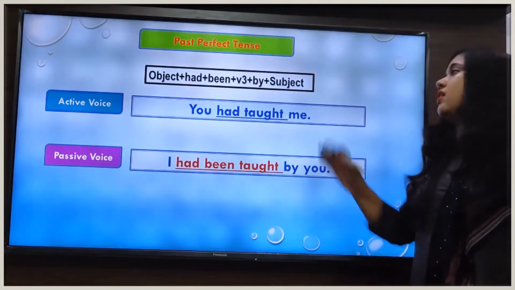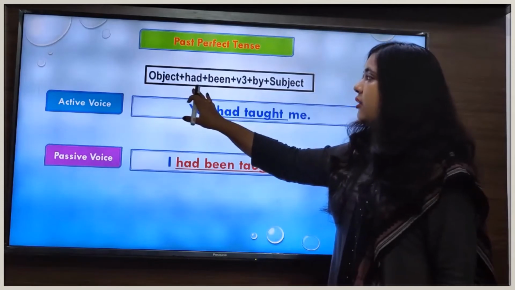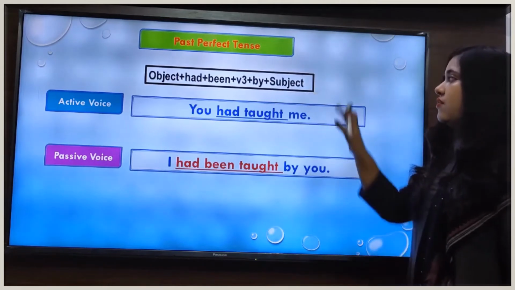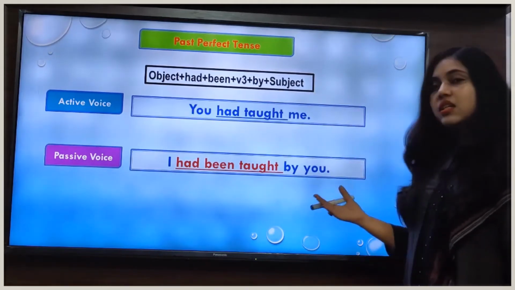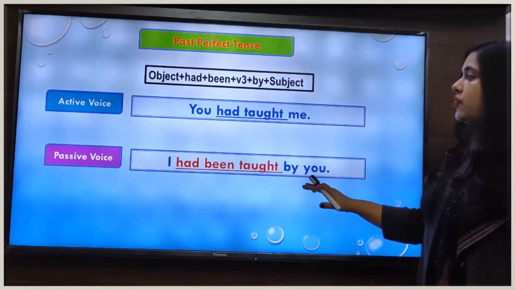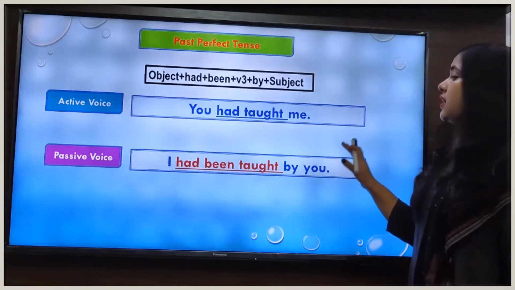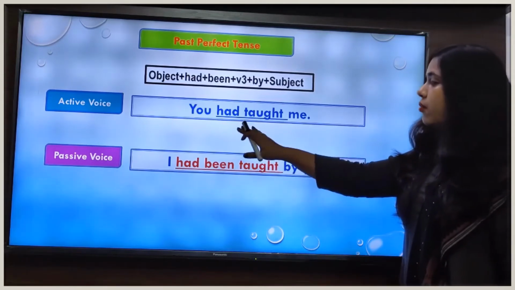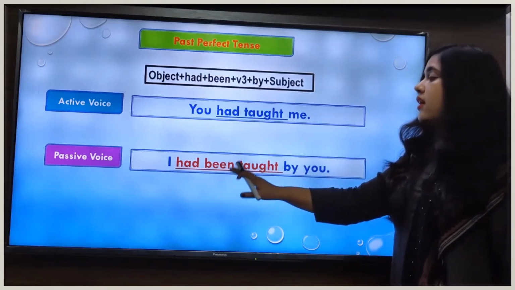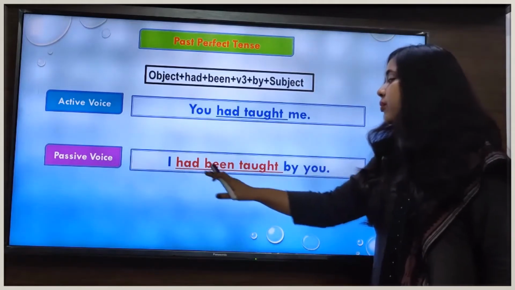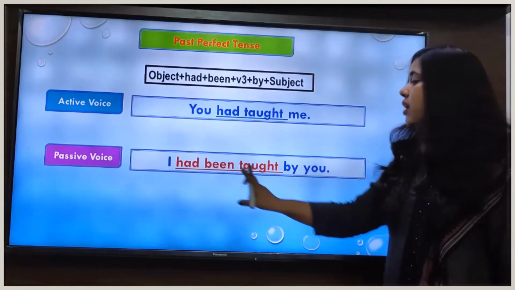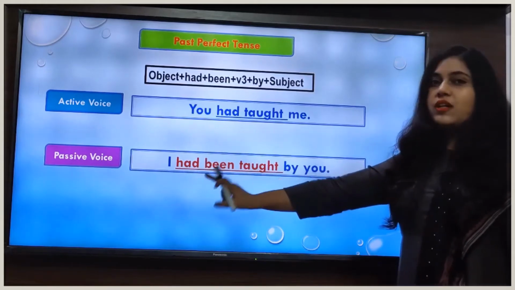Here we will use this formula: object plus had plus been plus V3 plus by plus subject. When we apply this formula, our sentence in passive voice will be: I had been taught by you. So what do we see here? In the active voice our verb form is had taught, and when we change this verb form into passive voice, it becomes had been taught. It means we simply add been between the auxiliary verb and the main verb in a passive voice sentence.